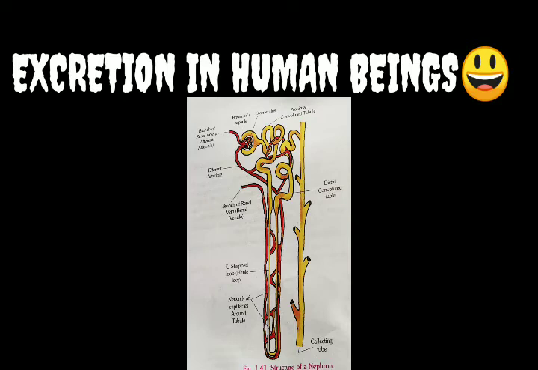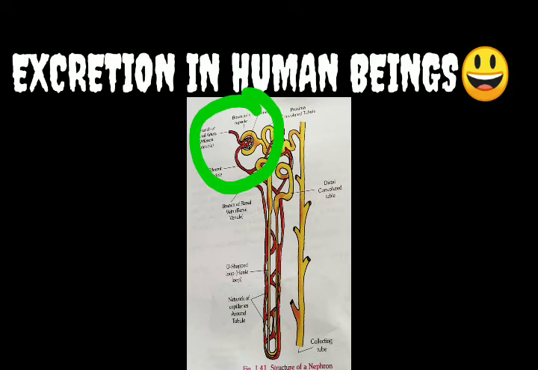And the second part is the tubules, these pipe-like structures you see, right? First let's start with the renal capsule, the Bowman's capsule. It is a double walled cup shaped structure where the filtration occurs.